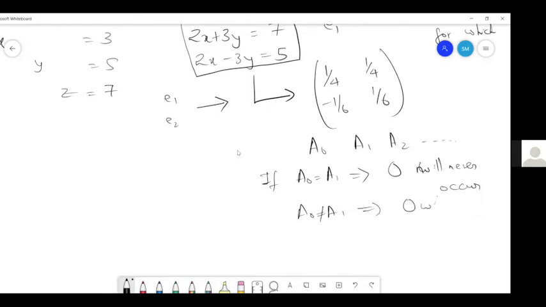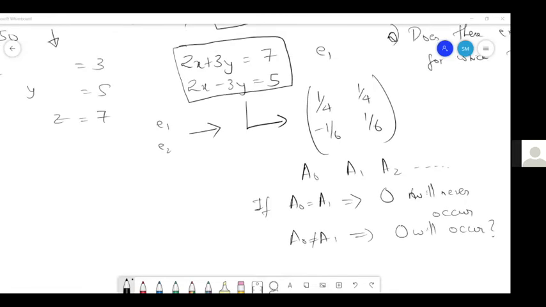Not necessarily. Why should it be 0 in that case? For 2 power n, for a0 not equal to a1.